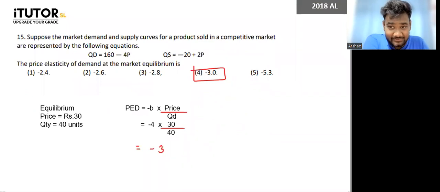How many out of 9? 7, 8, 9, 6, 5. Because I'm hoping that you all are little by little at least improving from where you were to where you are now. Okay, if that improvement is not coming, if you were 9 out of 9 in the first paper, then there is no improvement, right? But at least if you see some sort of improvement, that is the whole objective. Okay, so that is the end of the 2018 paper.